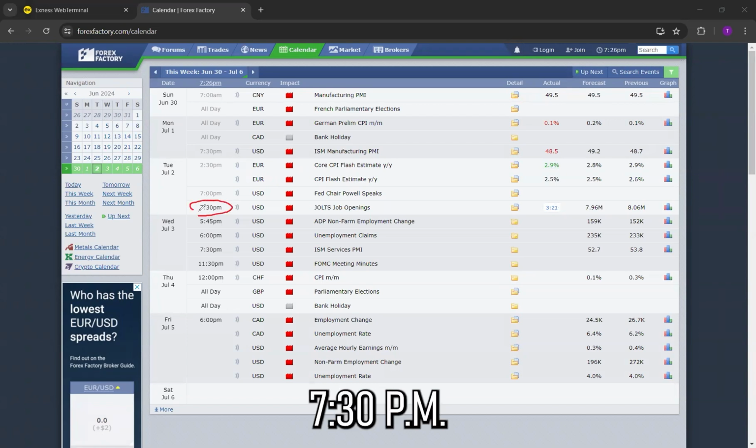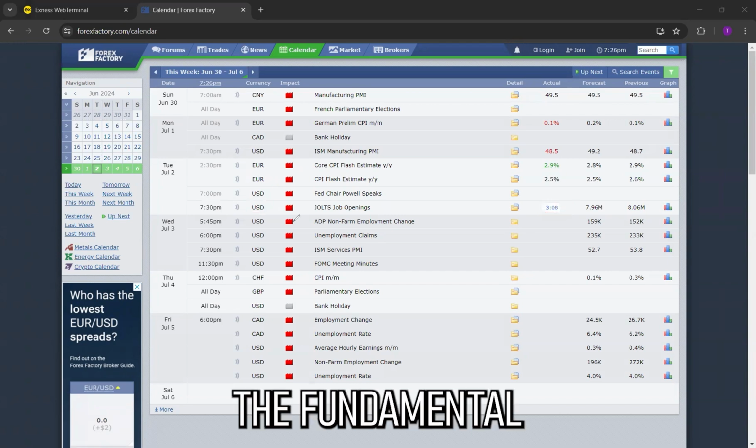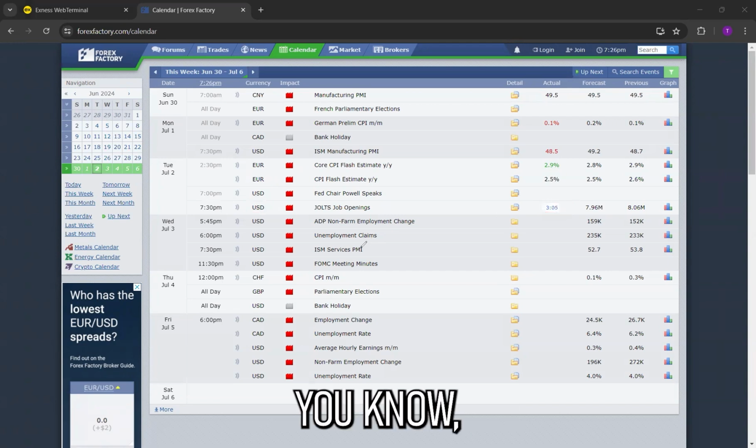So now at the 7:30 p.m. news, the job openings data is going to be released in the US dollar. Since it's the US dollar index, the huge impact is going to be there in the whole of the Forex market. And since you can see that the timer has started for the last 3 minutes, let's buckle up and do the fundamental and the technical analysis, ASAP.